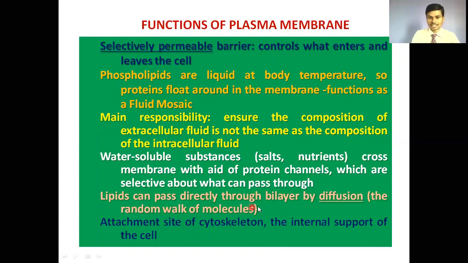Lipids can pass directly through the bilayer by a process called diffusion. Diffusion means a transfer of solid, water, or liquid molecules from a region of higher concentration to a region of lower concentration. This diffusion phenomenon plays a very vital role in the plasma membrane. The plasma membrane also acts as a substratum for the cytoskeleton, meaning it provides attachment to the cytoskeleton.